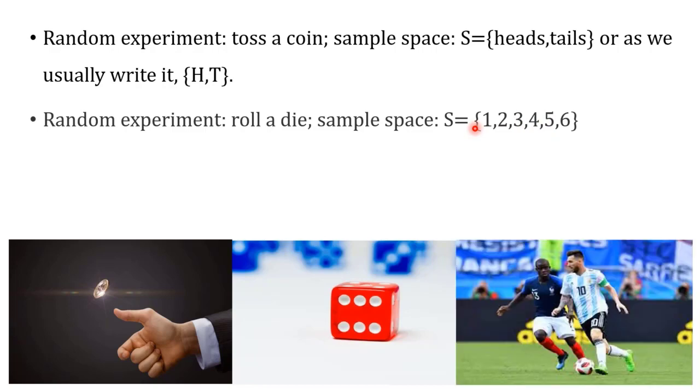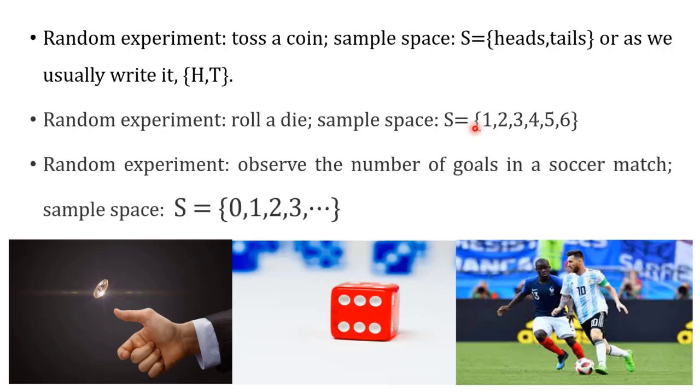A football game is called a random experiment because we don't know when a goal will happen. We don't know how many goals will be achieved. We don't know who will score the goal. That's why it is called a random experiment, where outcomes cannot be predicted. They are non-deterministic.